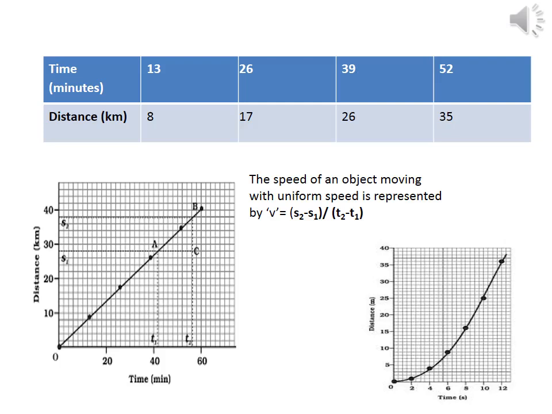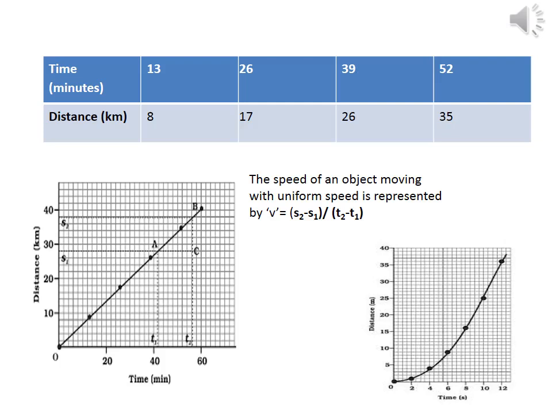Using the table as shown in the figure, time is given in minutes and distance is given in kilometers. In the first row, time is 13 minutes, 26 minutes, 39 minutes and 52 minutes.